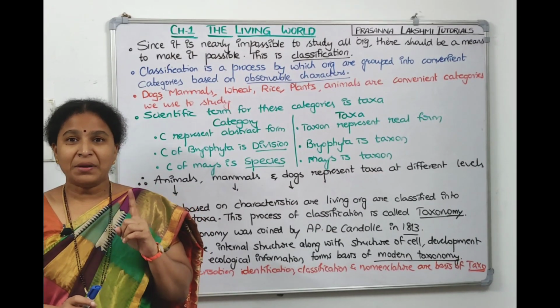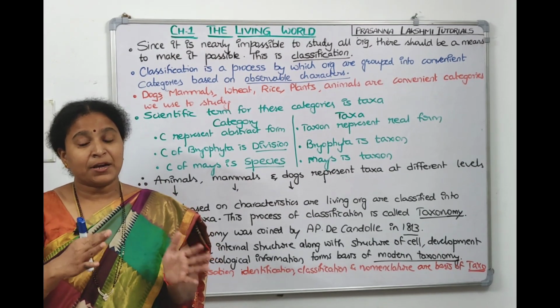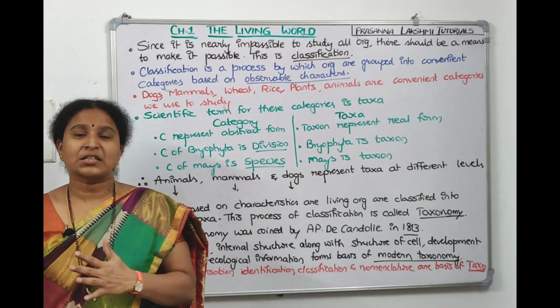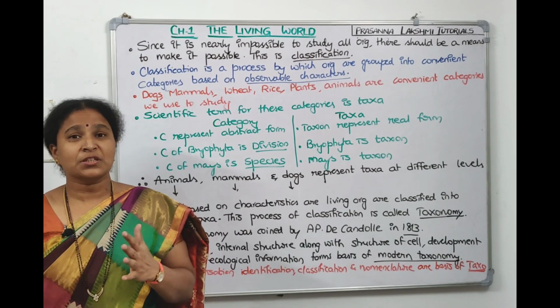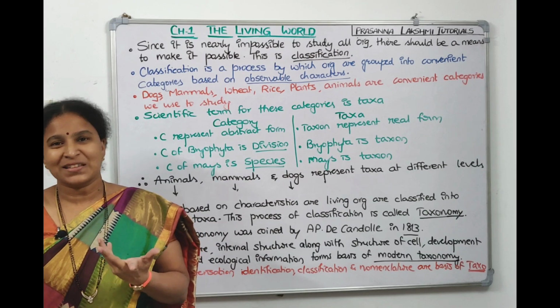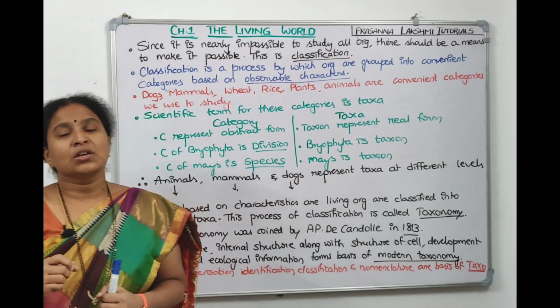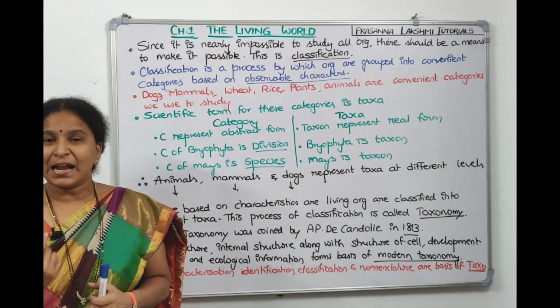1.7 to 1.8 million species are discovered so far, right? In our lifespan of 70 years or 100 years maximum, is it possible for us to study all the 1.7 or 1.8 million species? It is not possible. So there should be some means to study them, which is called classification.